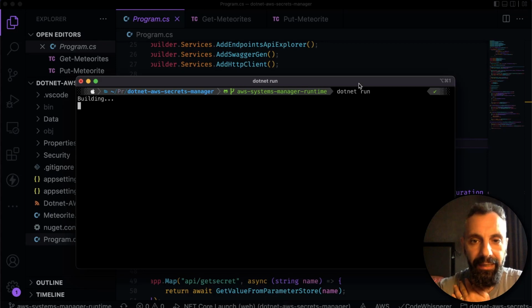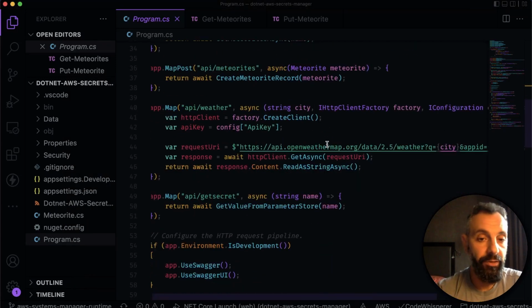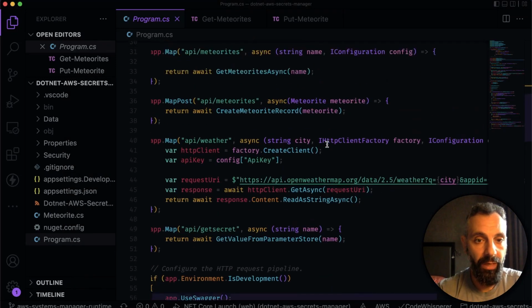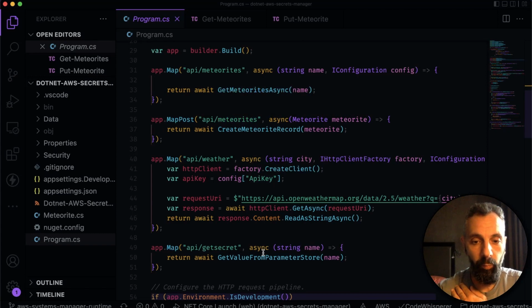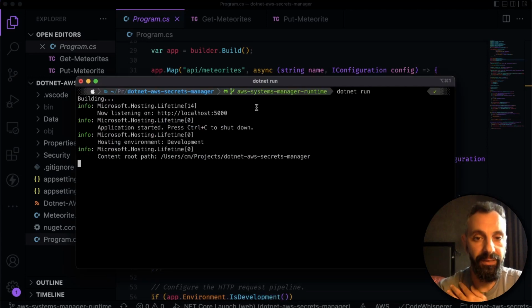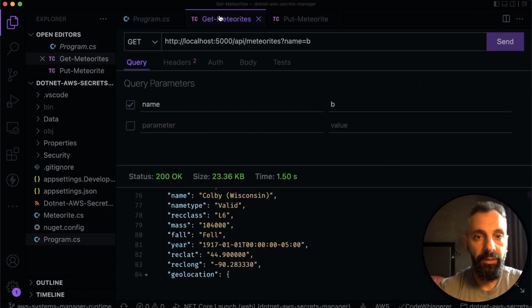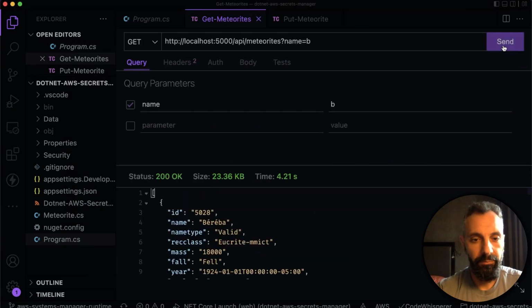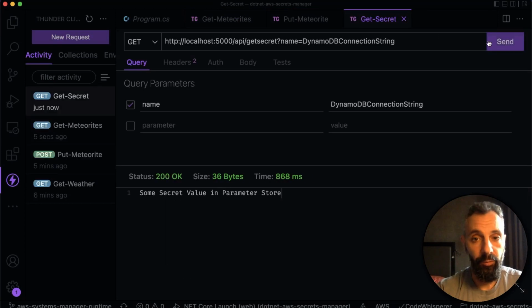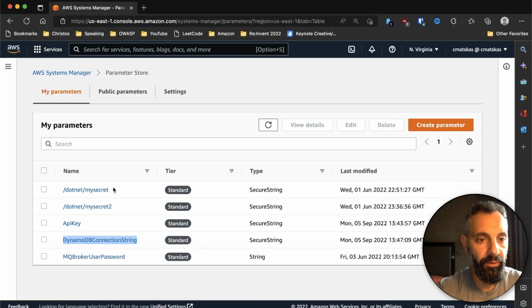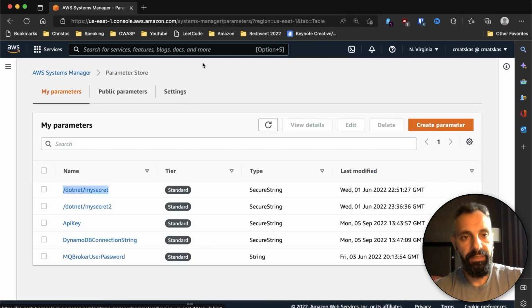I also think I added an additional method here. Again, using the list privilege, I wanted to test what would happen if we were to upload a meteorite. Remember, our IAM policy for DynamoDB is read-only, and we want to test what will happen if we were to upload a meteorite. We should get an error message. Okay, our code is running. So let's go and get some meteorites out. That's working. Go and now get a secret. That is working. I do believe I have a .NET My Secrets in my Secrets Manager.